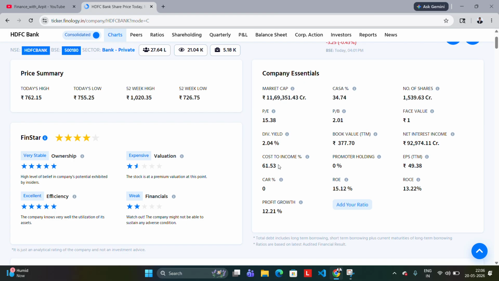61 rupees is the cost, covering all the costs like the salaries of all the employees and the cost of running the websites and everything like that. Okay, so that is that. So the lower it is, the better for the bank.